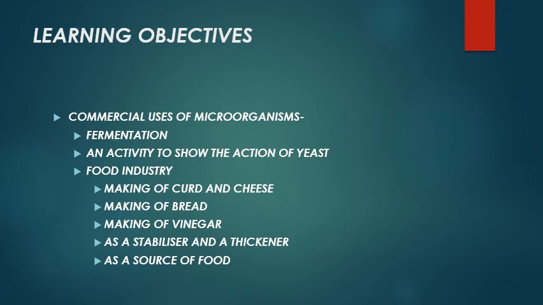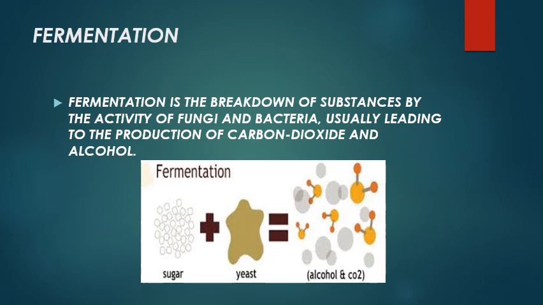Then we'll see their role in the food industry, like in making curd and cheese, making bread, making vinegar. They are used as a stabilizer and a thickener, and they also act as a source of food. One of the uses of these microorganisms is fermentation, and this process is used to prepare so many things in the food industry.